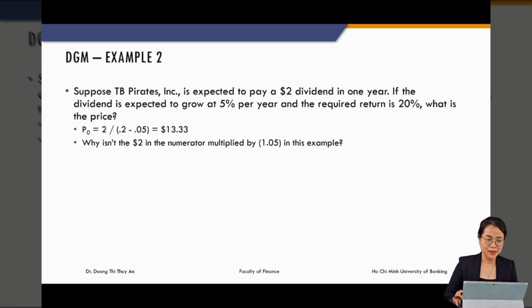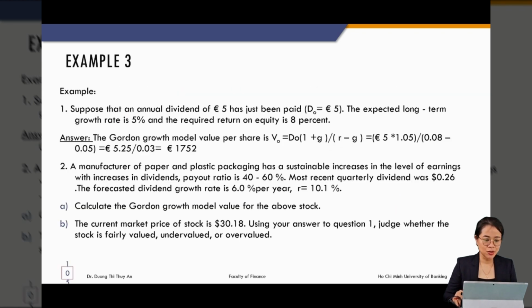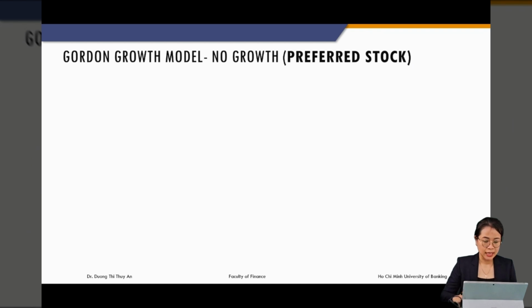Okay, let's work on example 2 and example 3. For the Gordon growth model with no growth: what happens if the stock pays a fixed dividend? The dividend never grows, the same dividend throughout the years.